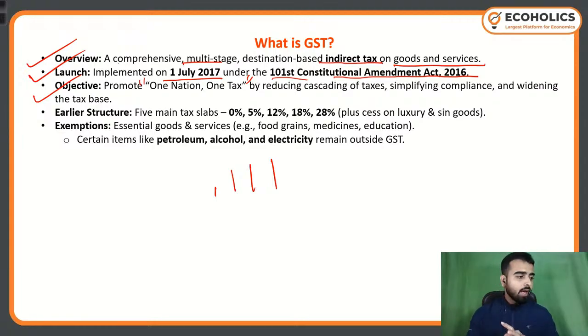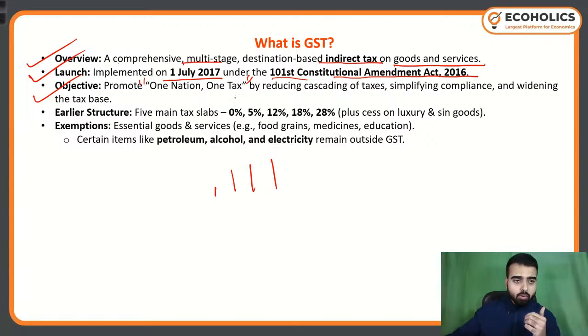And that's why it is also important. I have added this statement, one nation, one tax, intentionally, because you can utilize this. Now, GST has always been in the news. Now it is in the news because there are major reforms. So there is a high chance that questions might be formed in phase 1 or phase 2 or even in descriptive. So I have added this slogan of one nation, one tax so that you can utilize it in your answer writing. It will improve the quality of your answer.